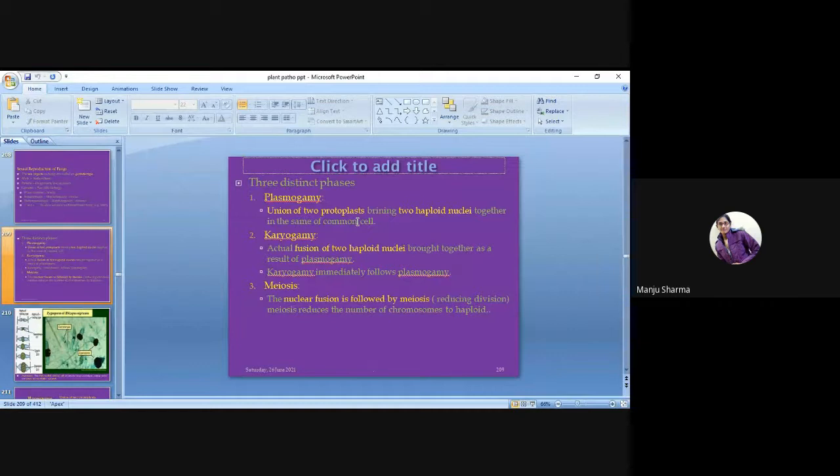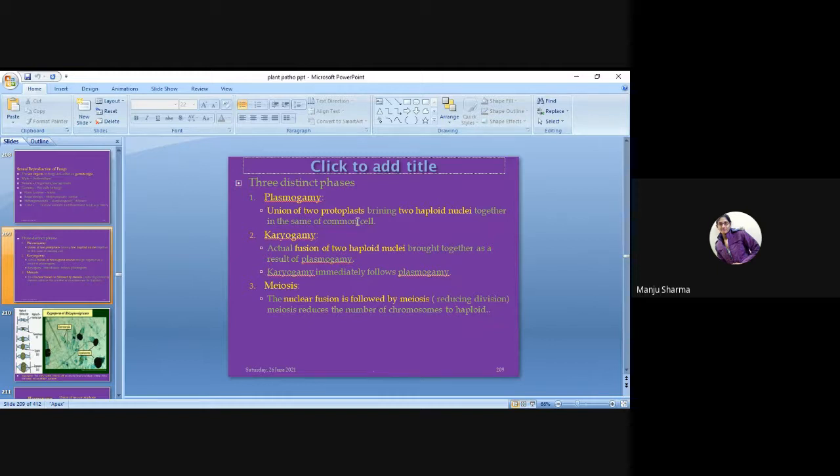In karyogamy there is the fusion of two haploid nuclei. Haploid means the condition of the nuclei is only n, and if the number is 2n, it is called diploid.